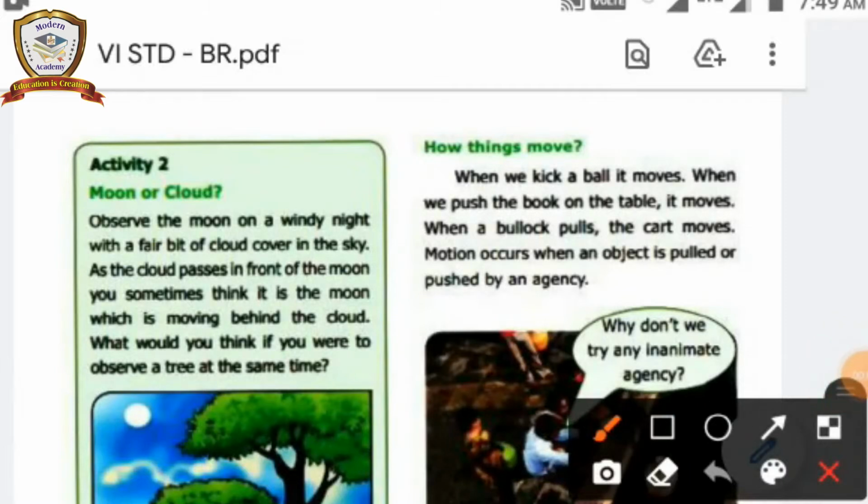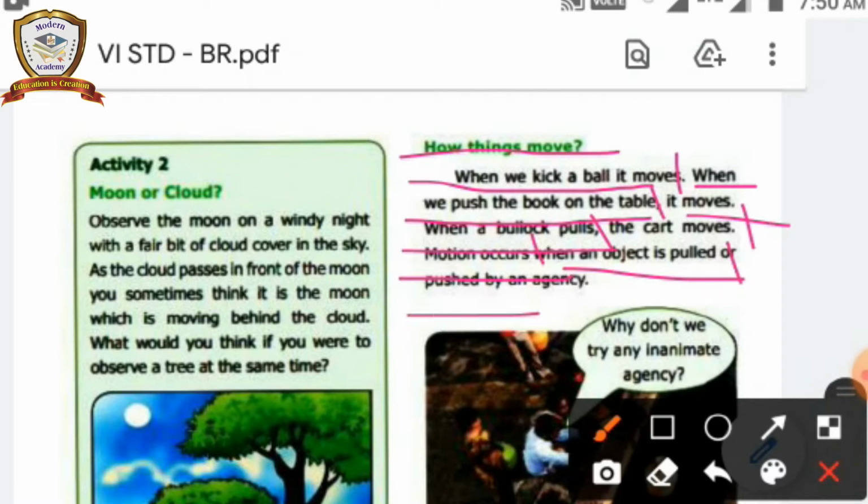This is the book reading session. How things move. When we kick a ball, it moves. When we push the book on the table, it moves. When a bullock pulls the cart, it moves. Motion occurs when an object is pulled or pushed by an agency.